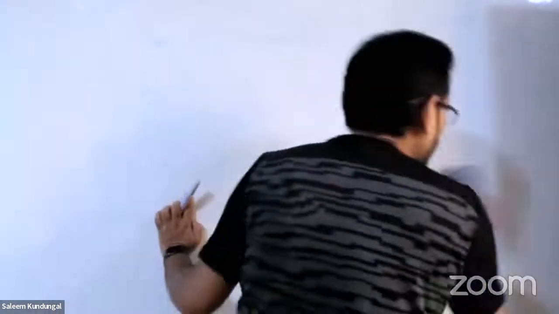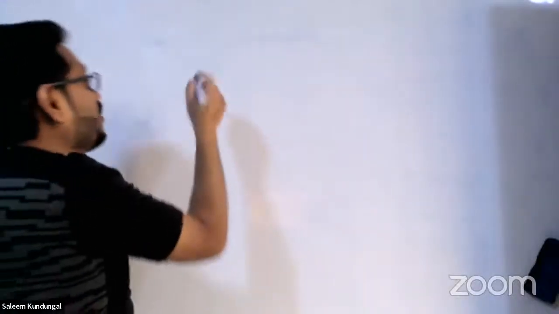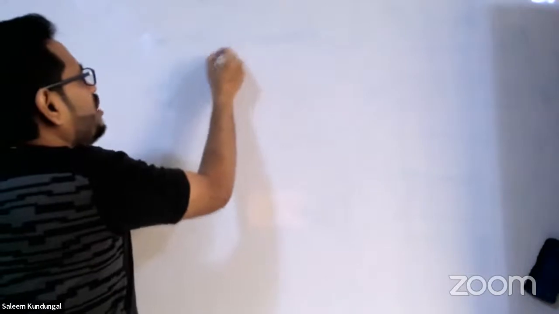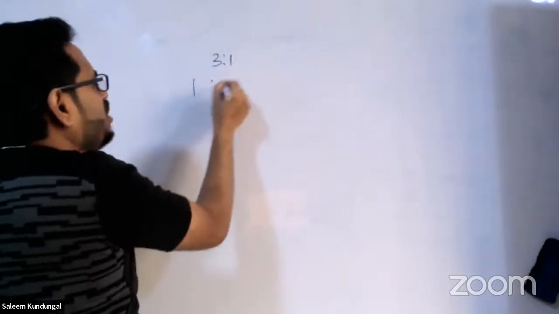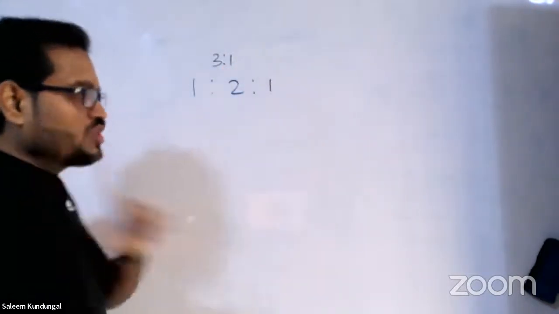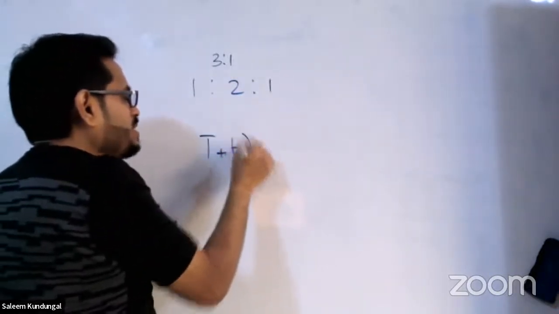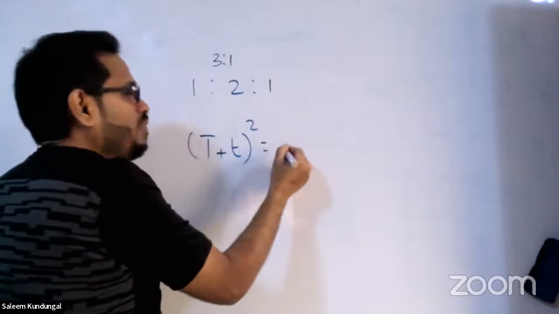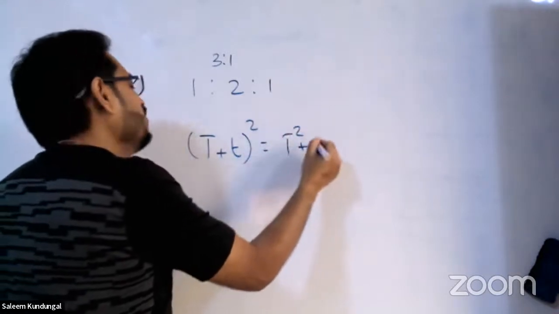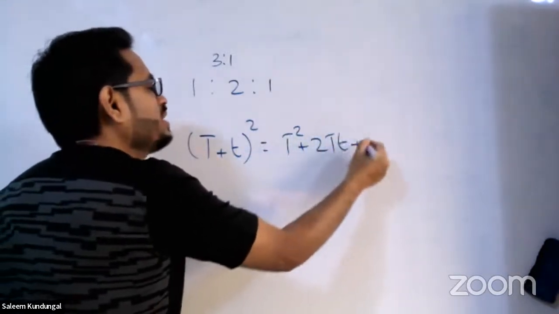Okay, let's go for the mathematical reasoning behind the monohybrid cross. So what did he do in that monohybrid cross? At the end, he got a 3:1 ratio, which was actually a 1:2:1 ratio. So this comes from the mathematical identity (a+b) whole square equals a square plus 2ab plus b square.